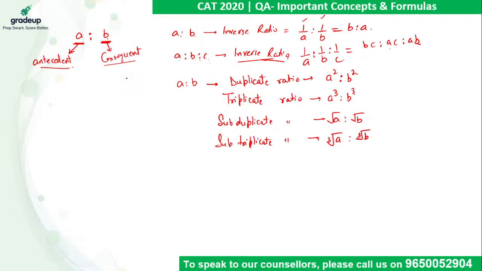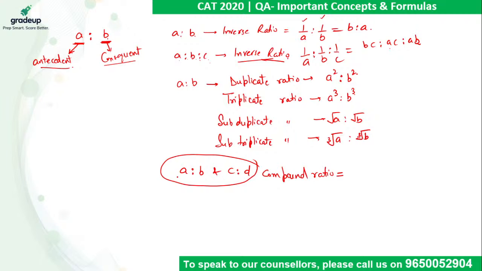Okay, now moving on. If there are two ratios, A is to B and C is to D, what will be the compound ratio of these? Now be quick and tell me. Compound ratio of A is to B and C is to D. Good, Naved, good. No issues, Harish. Now tell me the compound ratio in this case.